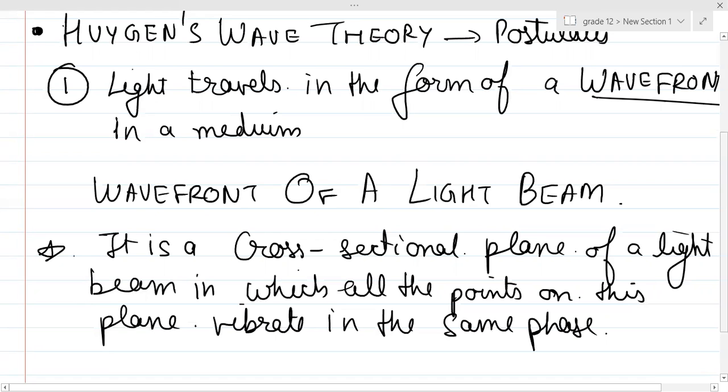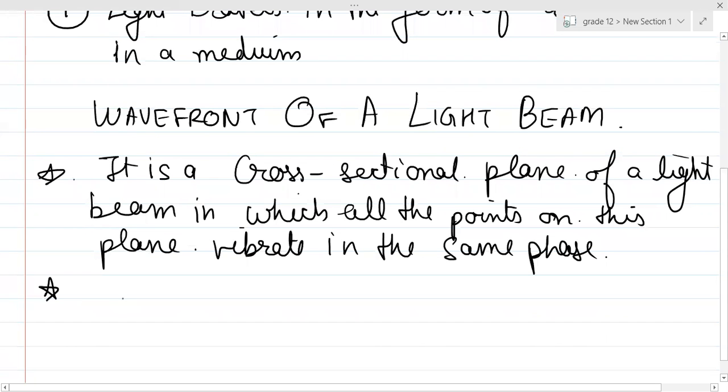Or you can write it like this, maths people will understand this definition. The locus. Maths people, do you understand what is locus?